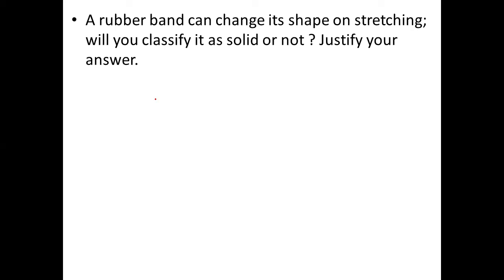So we will classify a rubber band as a solid, and hence it doesn't show the property of another matter. A rubber band changes shape under force and regains the same shape when the force is removed. Okay, ji.